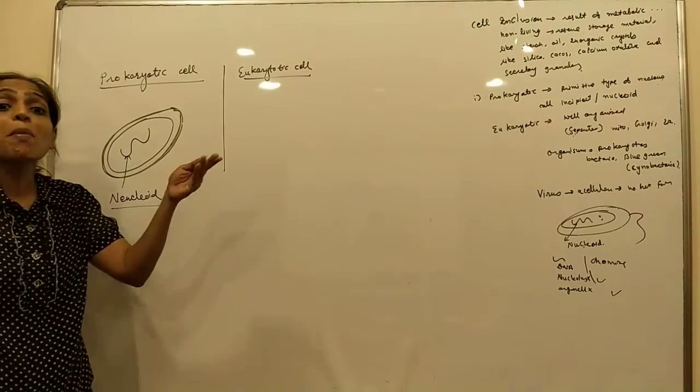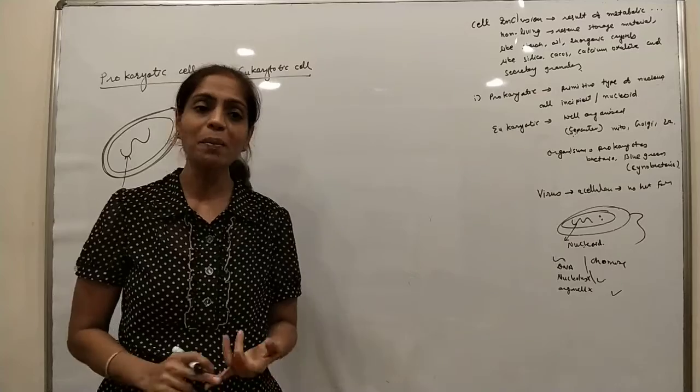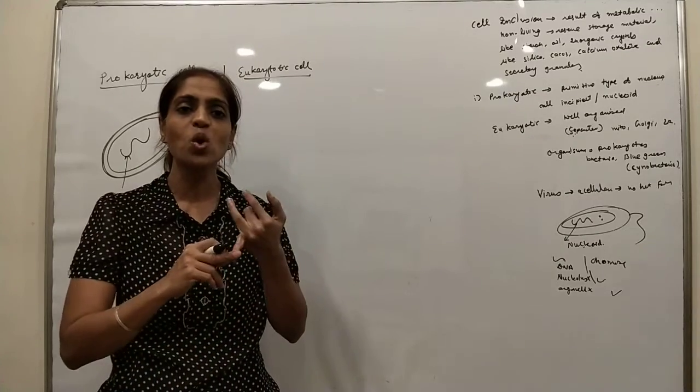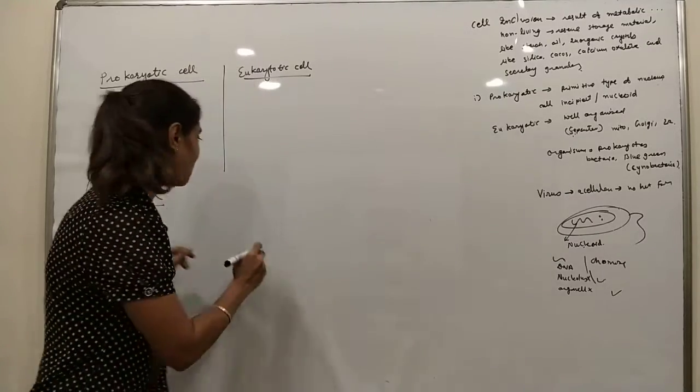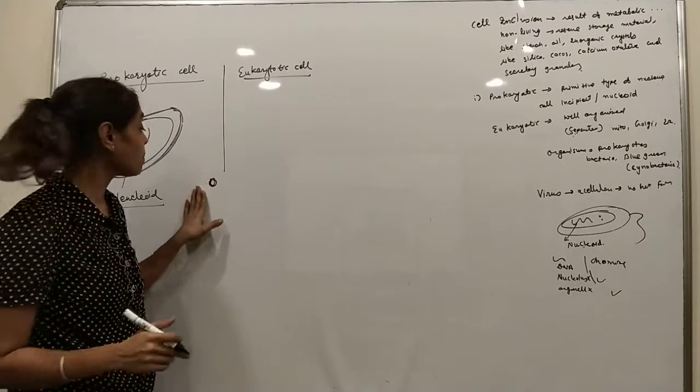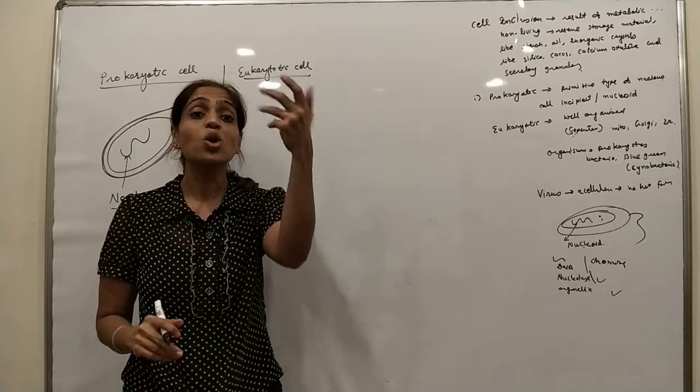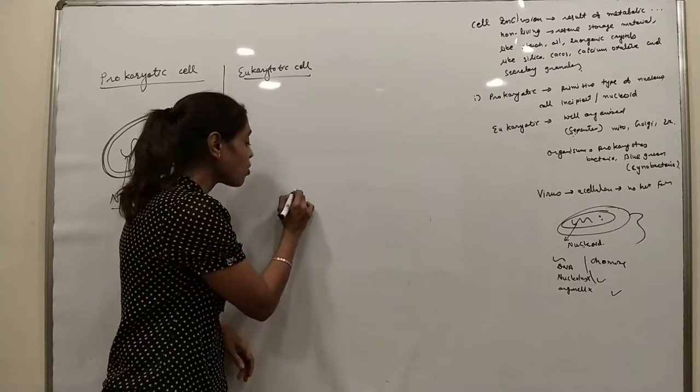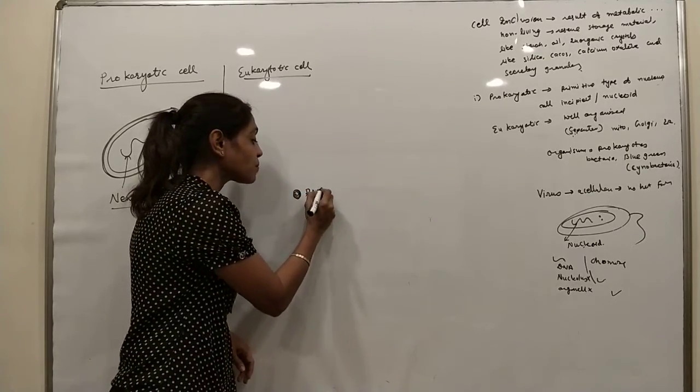No membrane-bound organelles are present. Ribosomes don't have any membrane; they are just a lump of material made up of RNA.